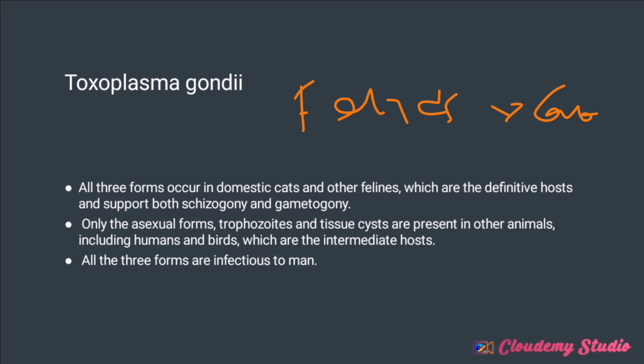You understand? Now, only the asexual forms, trophozoites and tissue cysts, are present in other animals. You understand? Including humans, birds, pigs, swine, which are intermediate hosts. You understand? Now, all the 3 forms are infectious to man. Now, remember I mentioned that we have the trophozoites, the tissue cyst, and what, and the oocyst.